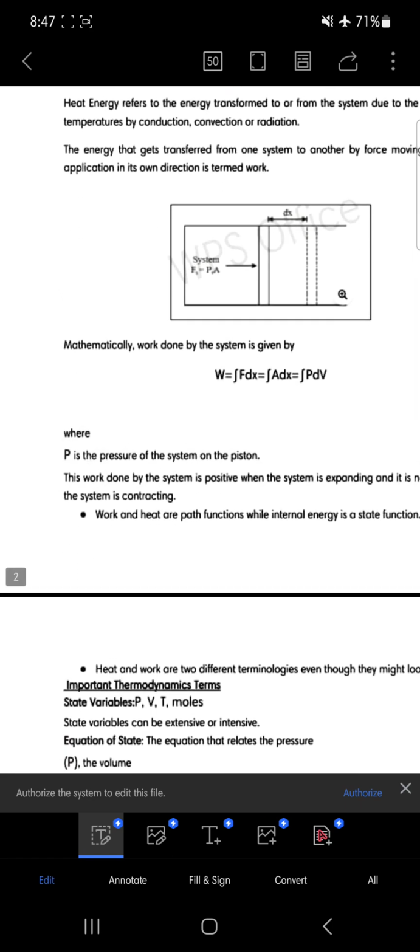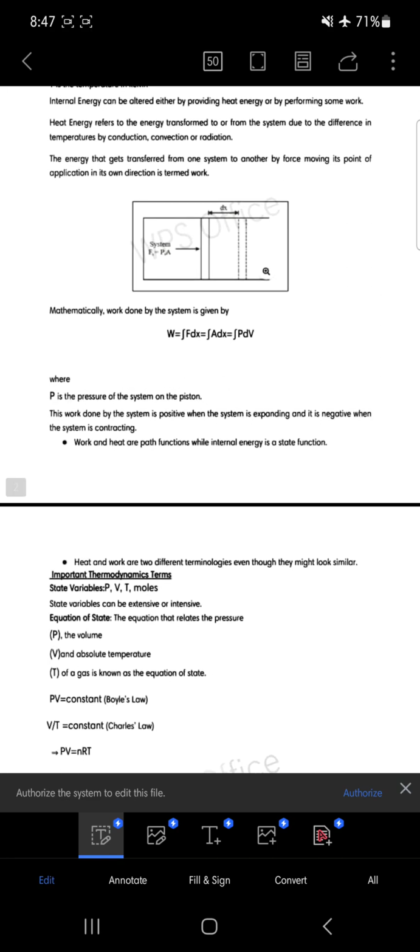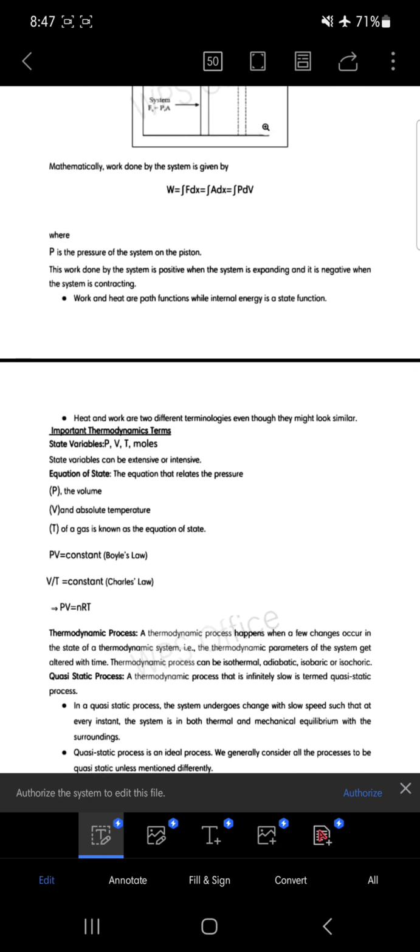Now further, here is a normal thing which is written there: P is the pressure of the system on the piston. Now we need to understand that there is some sign convention given to work also. Sometimes the work can be positive, sometimes negative. What is written here is that work done by the system is positive when the system is expanding and negative when the system is contracting. That is, if there is some compression, the volume will decrease and work will be said to be negative; otherwise it will be positive in case of expansion.